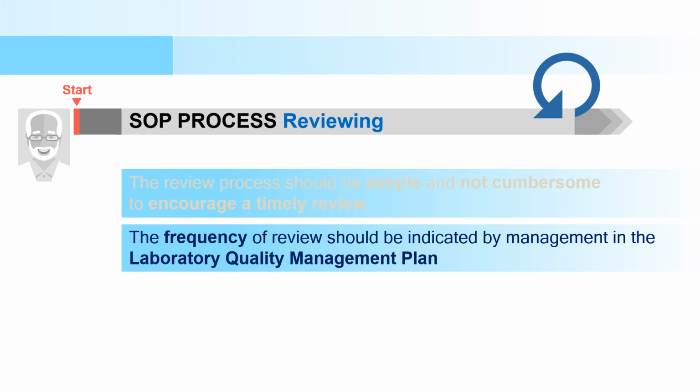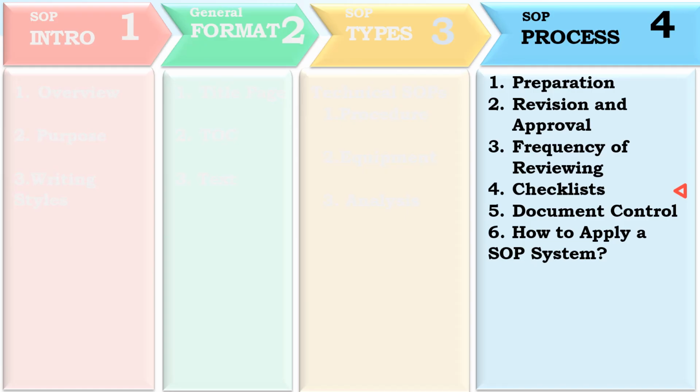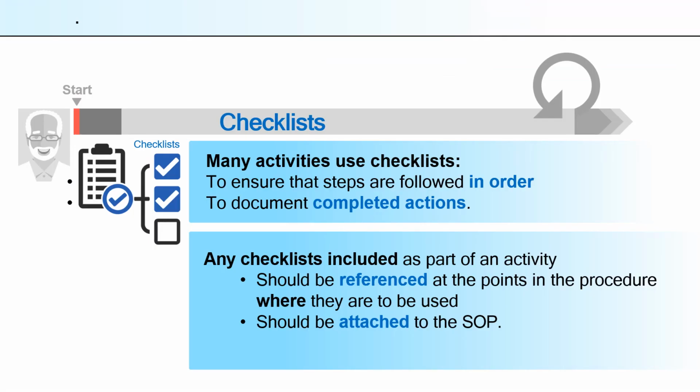Then checklist. So what is the importance of a checklist? For every SOP you can prepare a checklist. Sometimes some steps are very long. Many activities use a checklist to ensure that steps are followed in order. And if all the steps are followed, you can tick that. It means that all the steps you have performed, and to document the completed action,